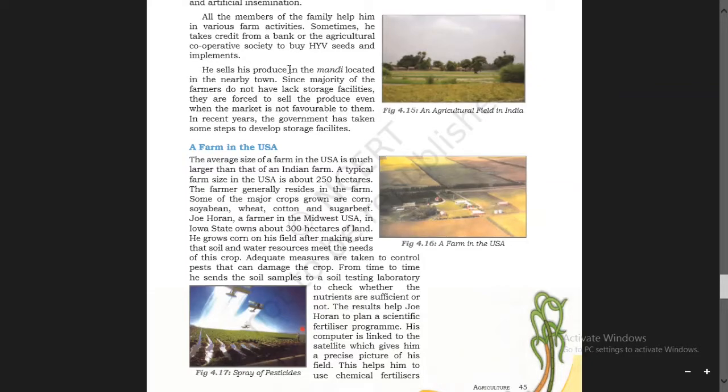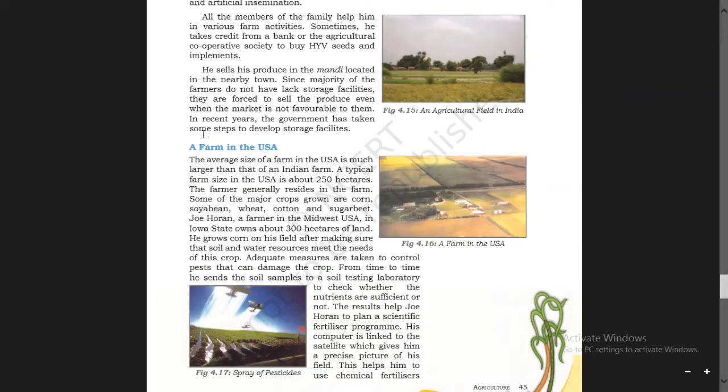He sells his produce in the mandi located in the nearby town. Since the majority of the farmers lack storage facilities, they are forced to sell the produce even when the market is not favorable to them. Market is not favorable to them means the prices are very low, as they do not have proper places for storage. That's why they used to sell them. In recent years, the government has taken some steps to develop storage facilities.